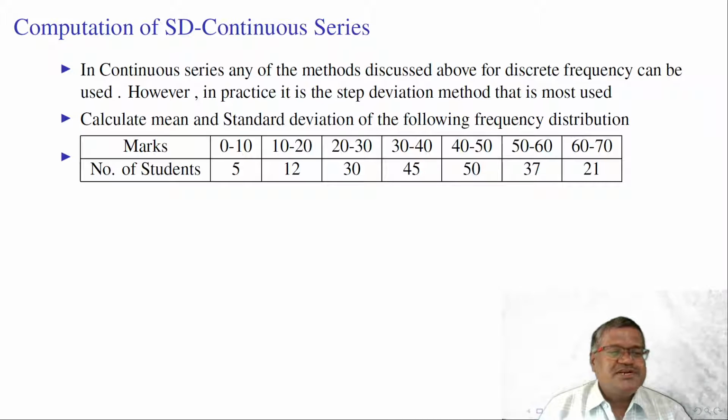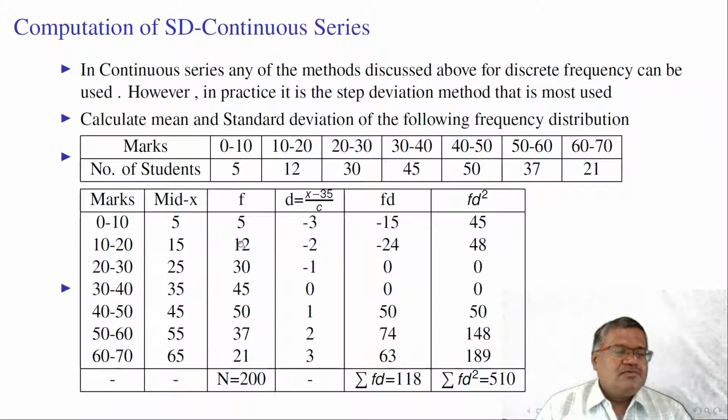Marks and number of students here. The mid value, we need to calculate mid value for the first class 0 to 10, 5 here, 15, 25. These are the mid values and these are the frequencies. D is equal to x minus A by C. Here A is 35. 35 is the middle of the mid values. So this is FD, F into D.